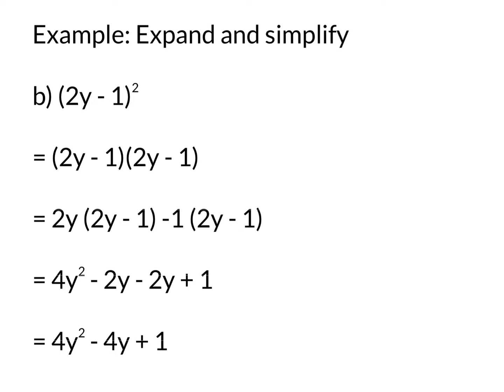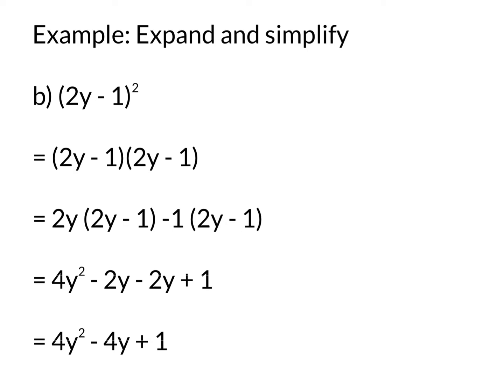2y minus 1 all squared. So once again, write the same bracket next to each other. Do the expansion with the 2y outside of 2y minus 1 and the minus 1 outside of 2y minus 1. That gets you 4y squared minus 2y minus 2y plus 1. So remember, a negative times a negative makes a plus. Similar to what we did before, notice that we simplify, giving us 4y squared minus 4y plus 1.